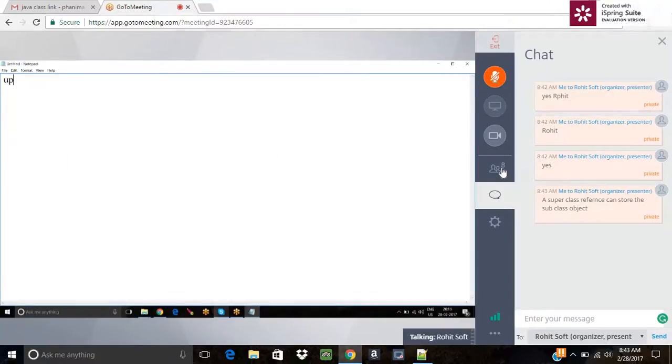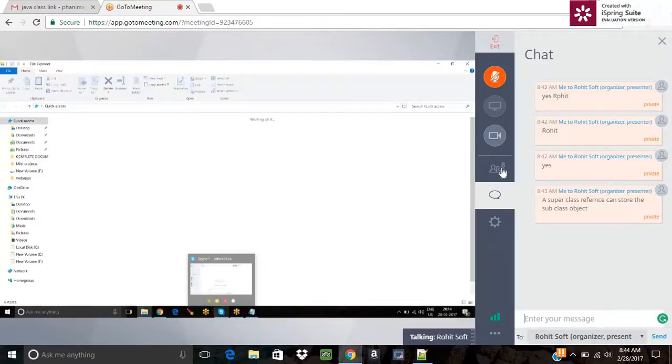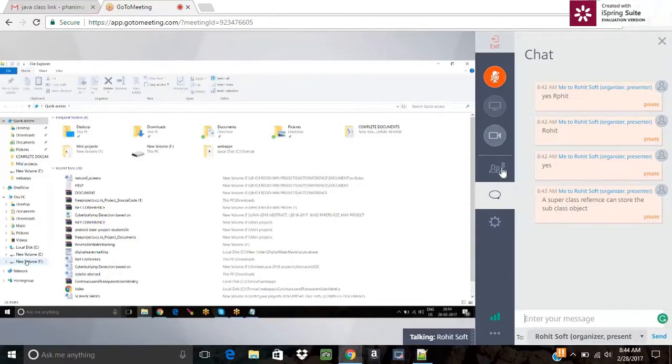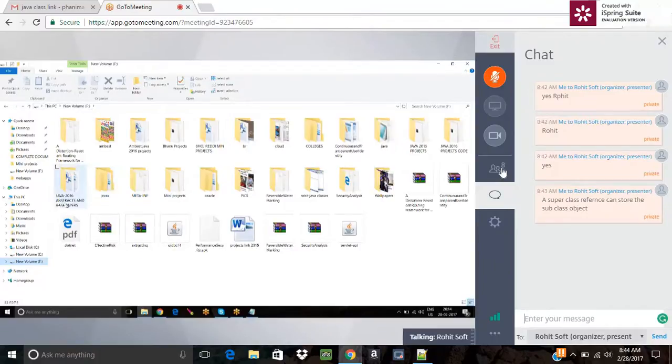This is very important because from now onwards, whatever the concept you're using, we'll use this upcasting. A superclass reference can store the subclass object, right? This is known as upcasting. Already we have seen a program. What is the program name? Method overriding, right? Where have I saved it?